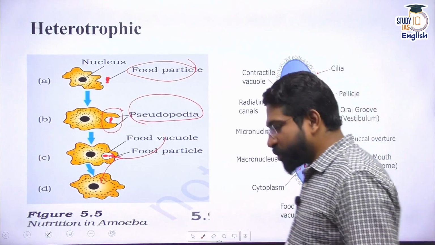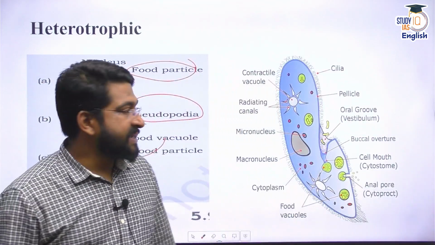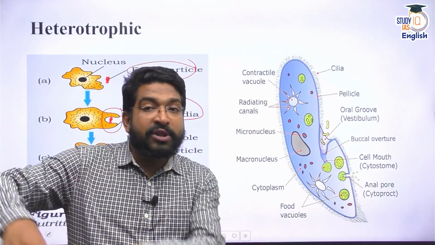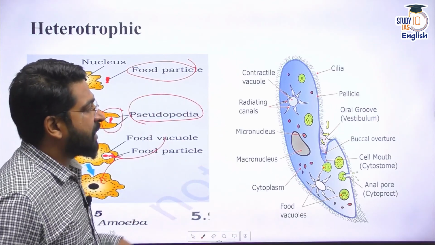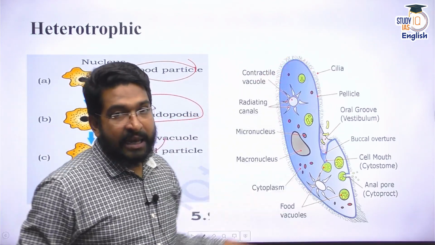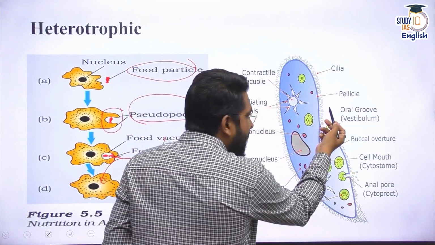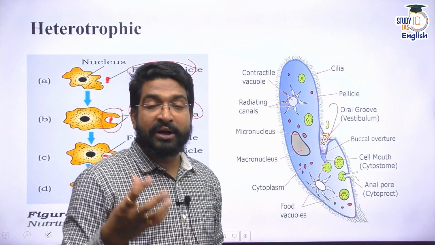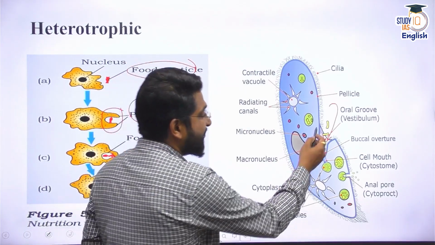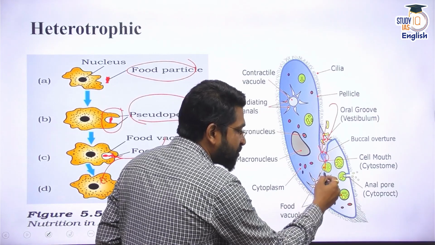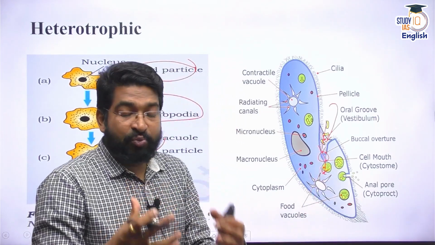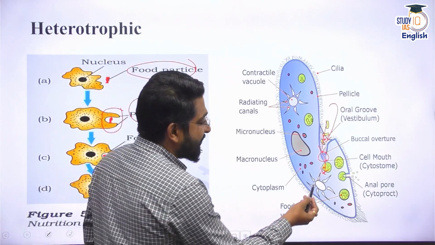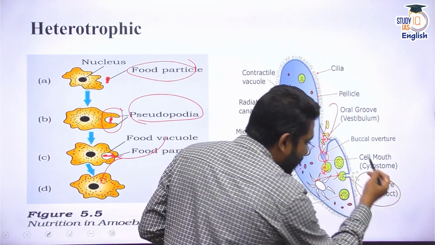Similarly, when we talk about other protozoans like paramecium, paramecium has specific organs for taking in food and specific organs for leaving out the waste materials. This is the classic diagram of a paramecium, where it has certain cilia. Using these cilia, it is going to take food inside. You can say that it has an oral groove, or you can even call it oral cavity or the buccal cavity. Once the food enters, it is digested, and once the metabolic activity is done, waste material is also produced, and that waste material is left out through this anal pore.